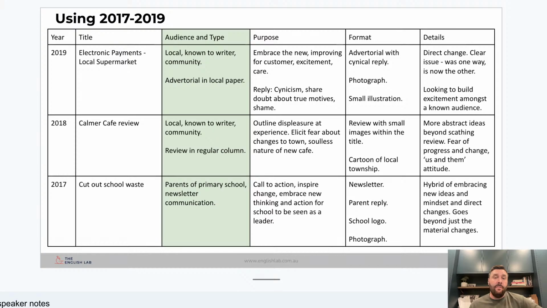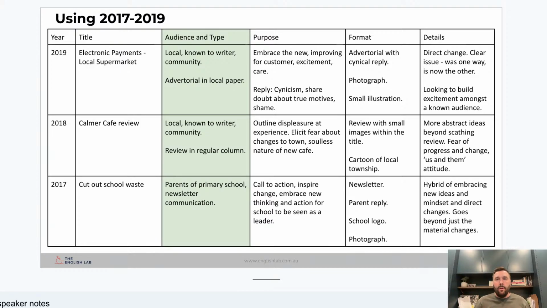If you download the 2017 English exam right now, which is very easy to do, and the 2018 and 2019 ones, and go to Section C, you will see that in 2017 it was a primary school principal. She was writing a letter in the school newsletter, a post on the school's website, and so the people she was writing for were parents of the children at this primary school. Principal, parents of the school.